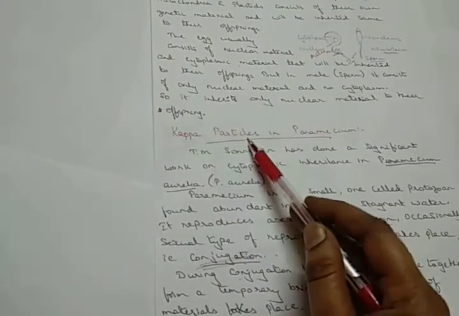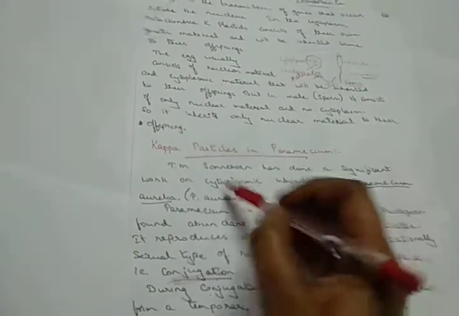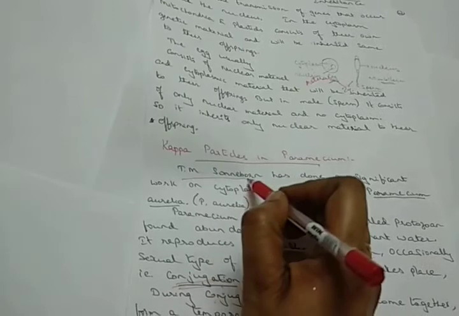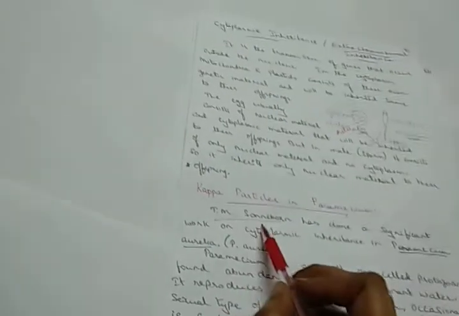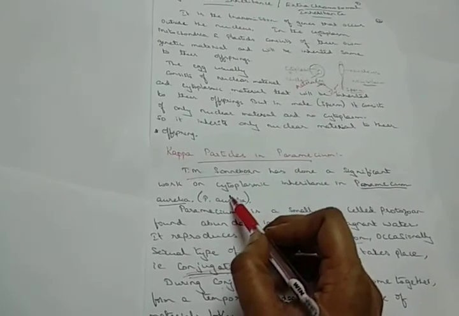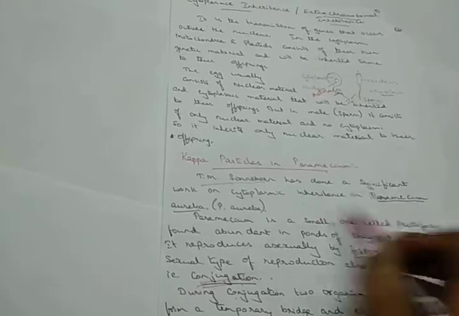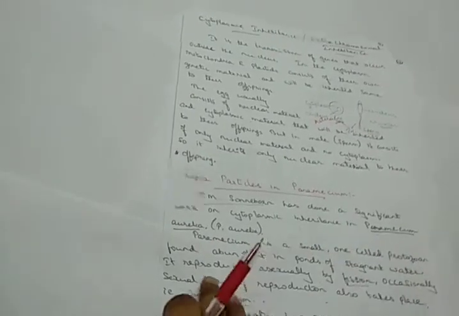Now the structure we are going to see. Here you can observe the kappa particles present in Paramecium, and this work was done by a scientist called T.M. Sonneborn, who did significant work on cytoplasmic inheritance. We are taking the species called Paramecium aurelia.